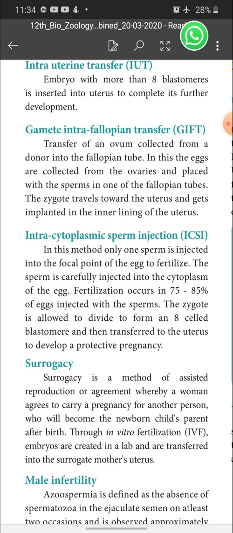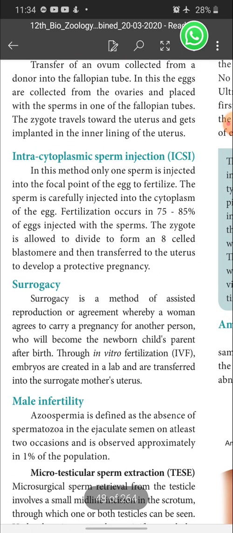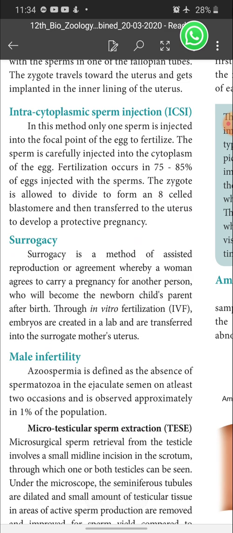Next is surrogacy. What is meant by surrogacy? Surrogacy is a method of assisted reproduction or agreement whereby a woman agrees to carry a pregnancy for another person. You may have heard this word previously, I think.